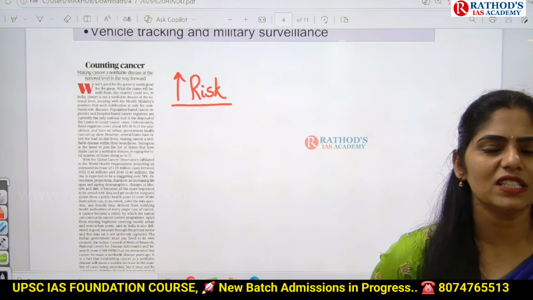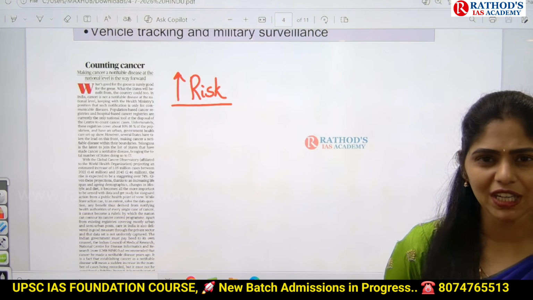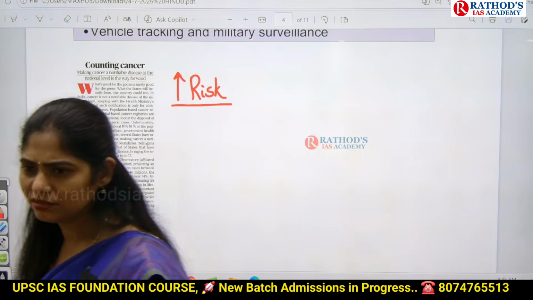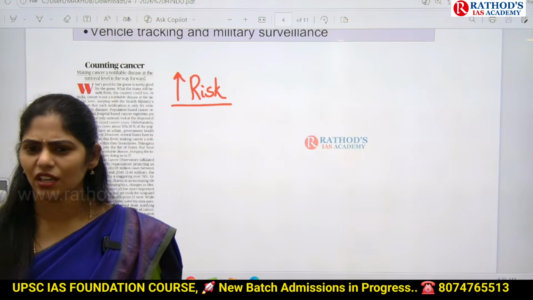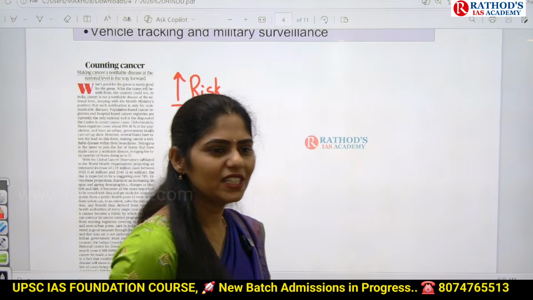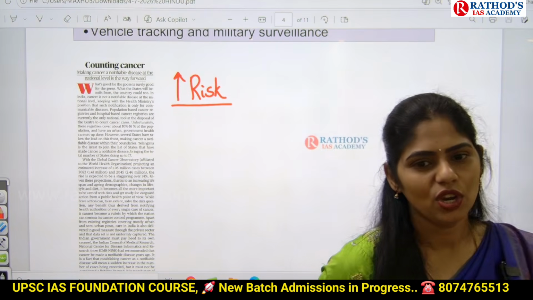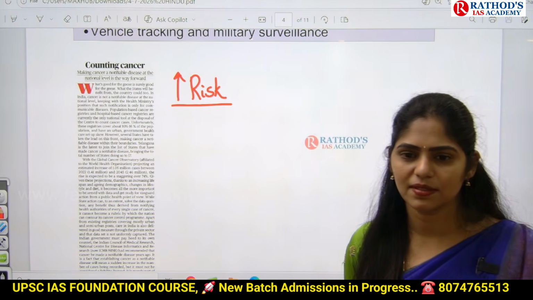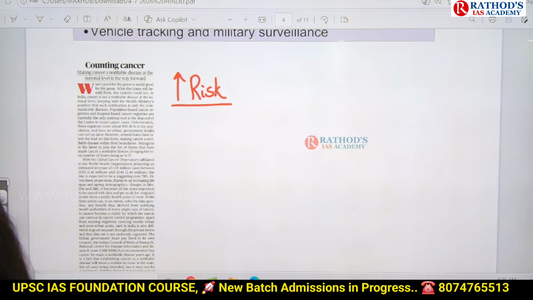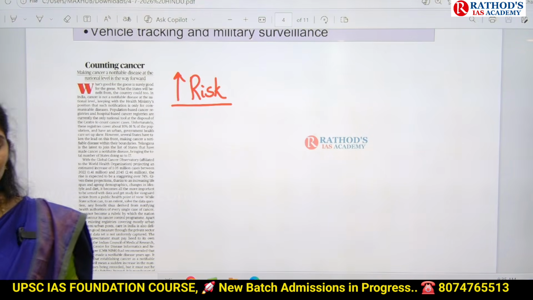Why is there increased risk of cancer now? Have we heard this kind of names earlier, two generations back? Very less, very rare also. But now there is an increased number of cancers. Why? What do you think? What are the reasons why there is increased cancer risk now? What do you think? Come on, tell me. Online students, tell me.